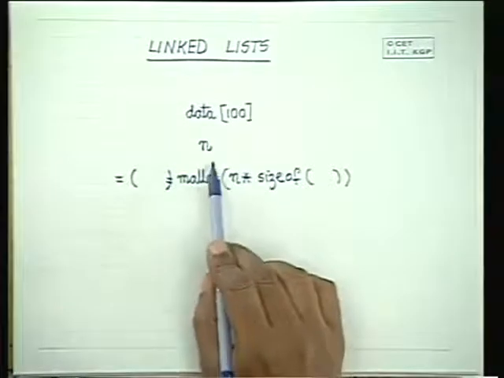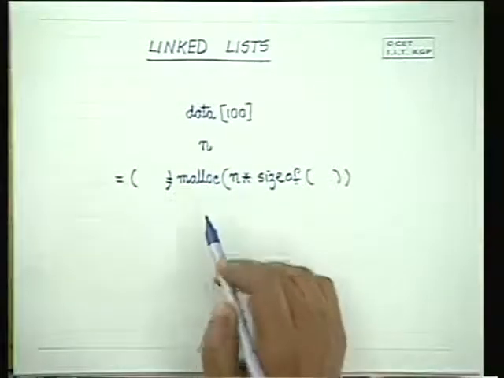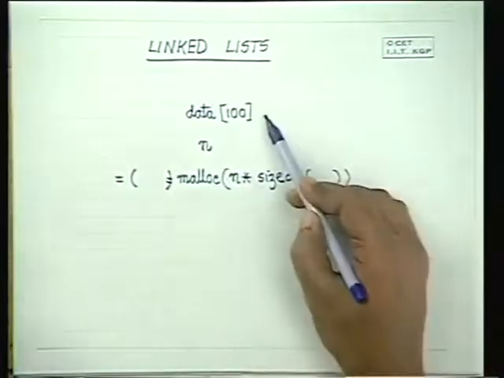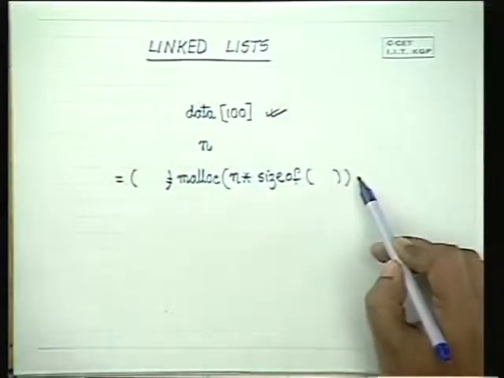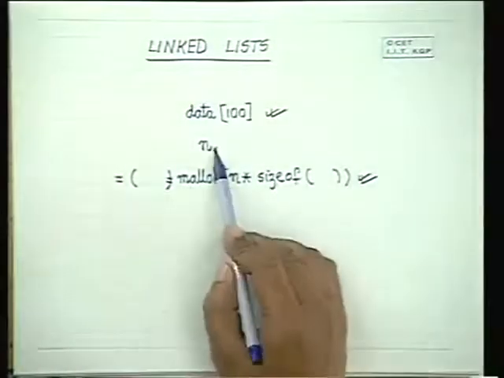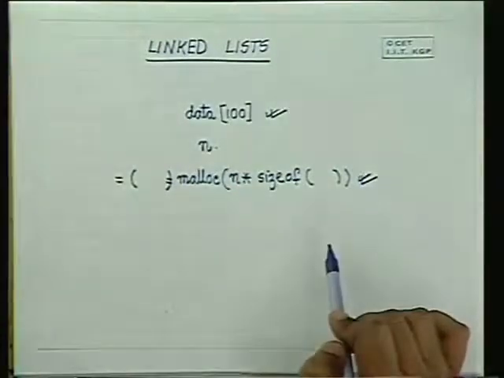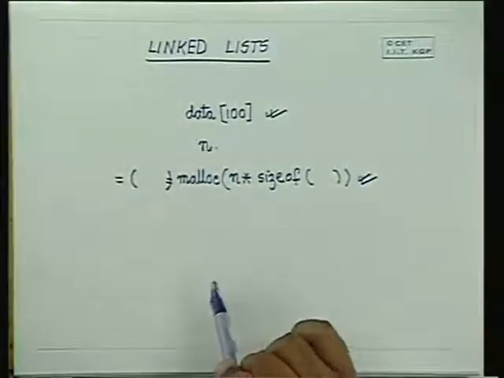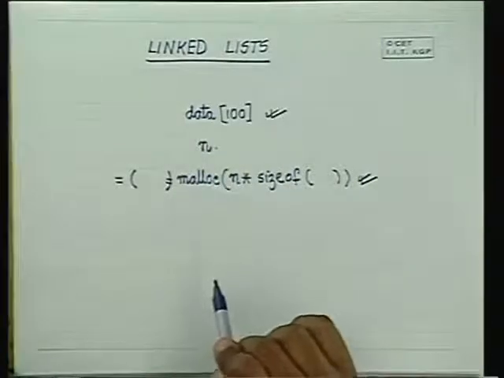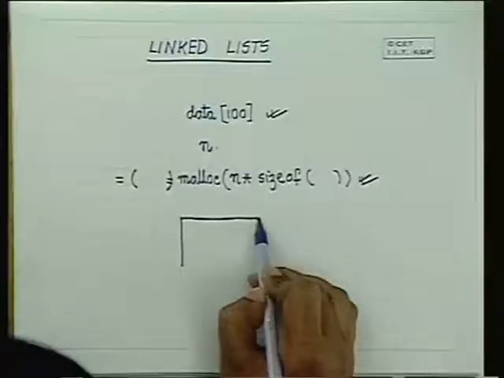On the other hand, if we now come to the most general case, where you read in one data item and then ask whether to read in another item or not, neither can you have a pre-declared size like this, nor can you malloc a block of data dynamically after reading the value of n, because the value of n is not known till the end of the data. At that point, we had to design a structure in which the data would be read, and once this data is read, the next data item would again have to be read. For that, we said that we will have a structure of a node which is like this.